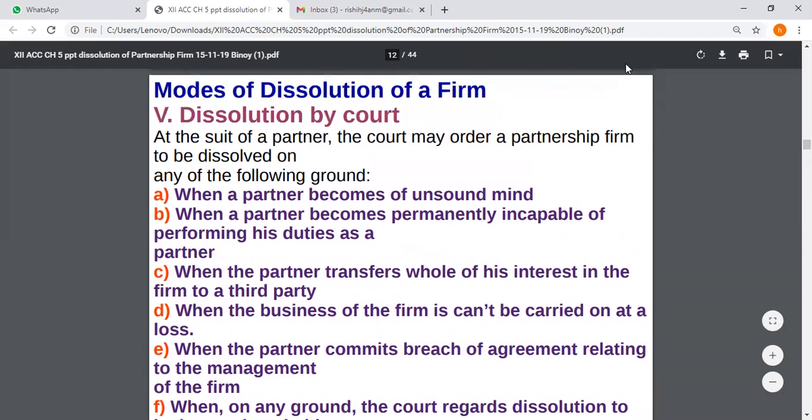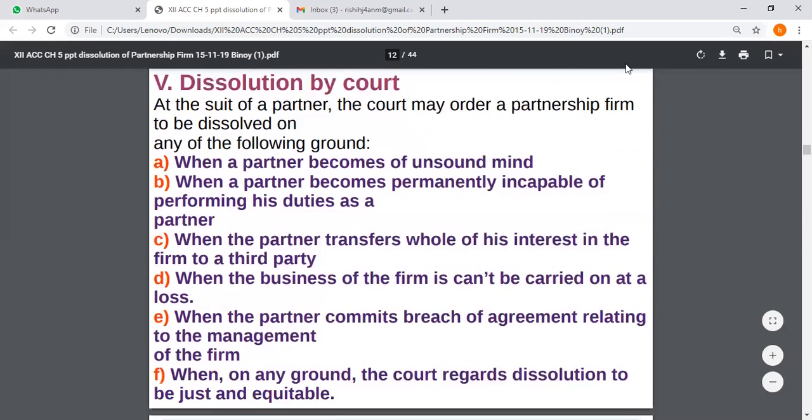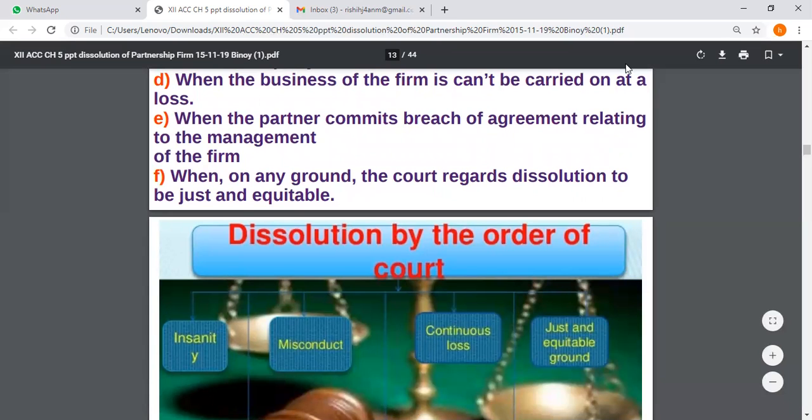So these are the compulsory dissolutions given by standing instruction of court. Dissolution by the order of court.